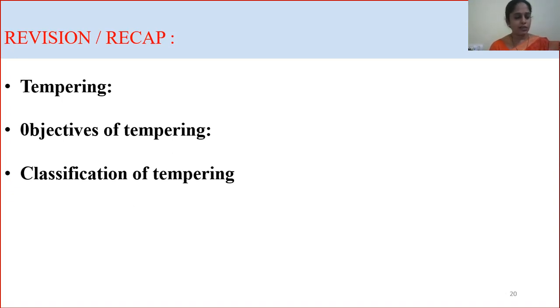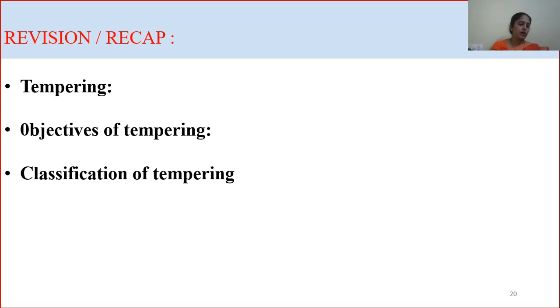And we had discussed about austempering and martempering. Austempering is a phase transformation which is used without producing brittle martensite. It is a heat treatment where we will produce austenite without producing brittle martensite. And in this, we have discussed the objectives. That is, this is used to increase the hardness and avoid brittle martensite. In this, we had discussed the process, how we can achieve the austenite phase transformation.